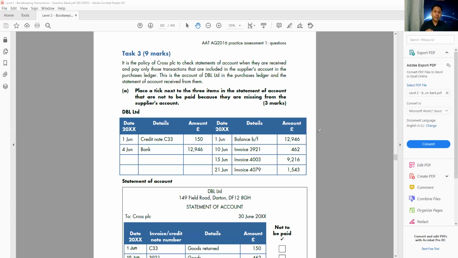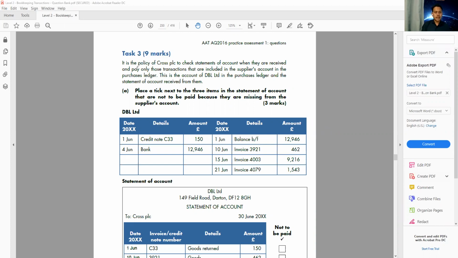I always look at my book, and according to my record, whatever amount I'm supposed to pay, I pay that amount to the supplier. But if there is any adjustment I need to make, I will check it. For example, if any item does not match between my book and the supplier's book, then I make the adjustment, record it, and update my book, but I always pay based on my book record. Remember that. Okay, let's read this question.